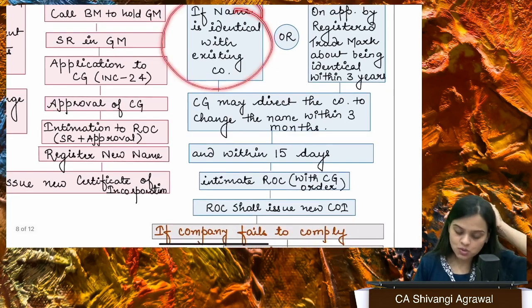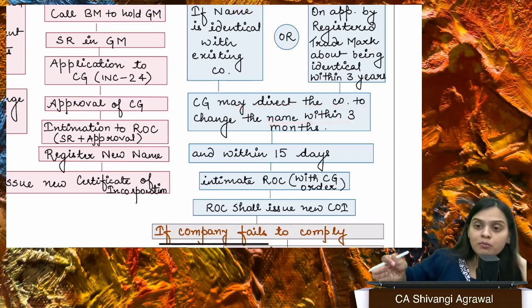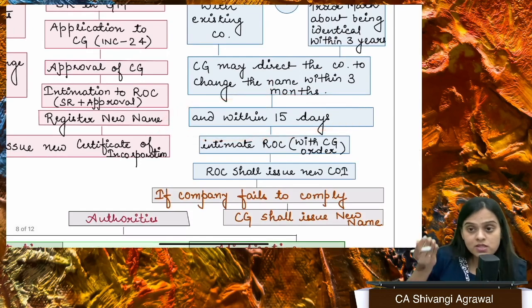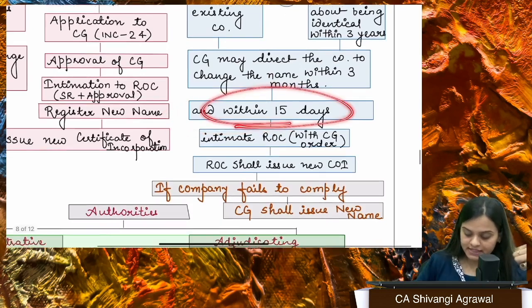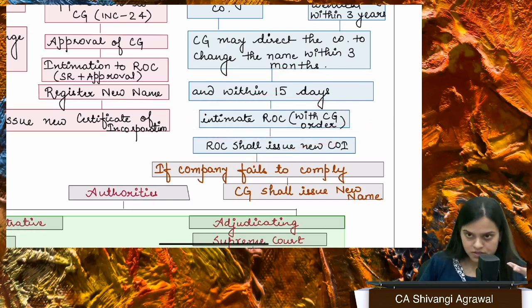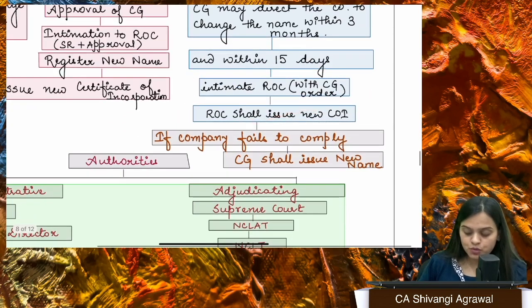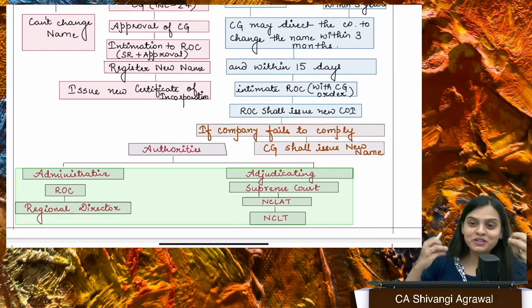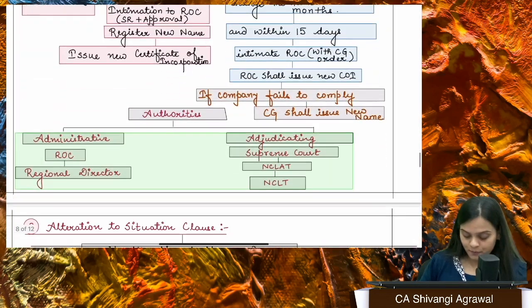So in such a situation, central government would direct the company to change your name within 3 months. And once you get that direction, within 15 days you have to intimate ROC with the CG order, reserve a new name, and ROC will issue you a new certificate of incorporation. If you fail to do so, central government will issue you a new name, and thereafter you can voluntarily change your name if you want to.